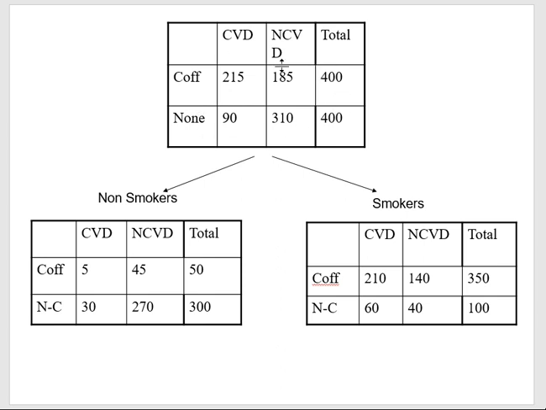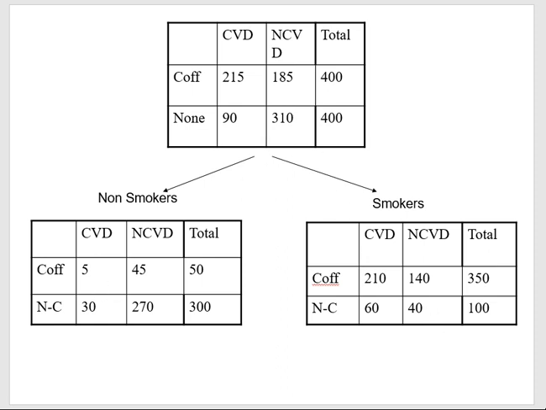But as a note, just so that you see I'm not making up the numbers, you can see that the 400 coffee consumers got split into 50 coffee consumers in the non-smokers, and 300 coffee consumers in the smokers. Okay, so any of these 6 cells is split into the 2 tables and the numbers add up.